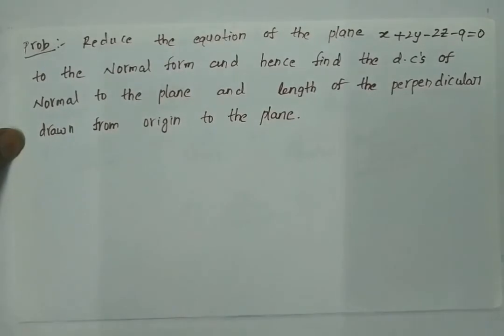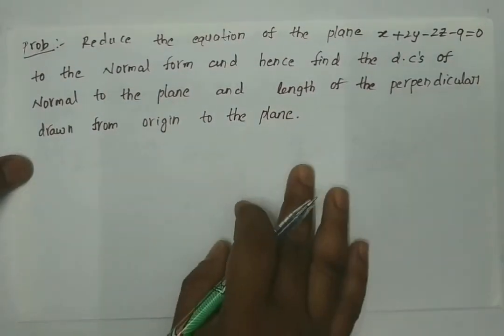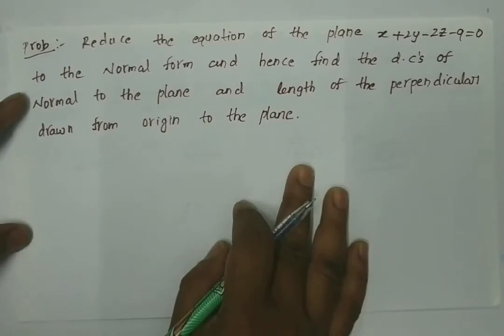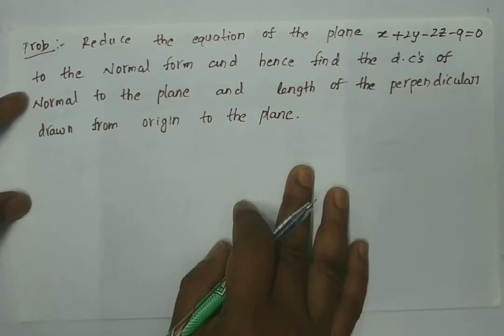Now let us see how to convert the equation of a plane into normal form, and also find the direction cosines of the normal to the plane, and the length of the perpendicular drawn from the origin to the plane.